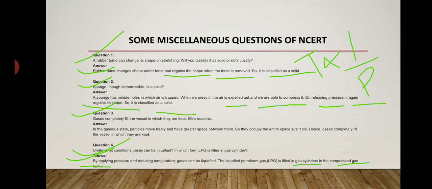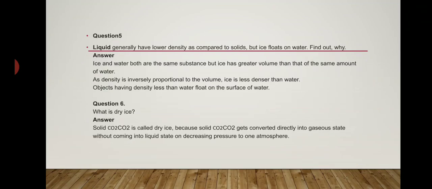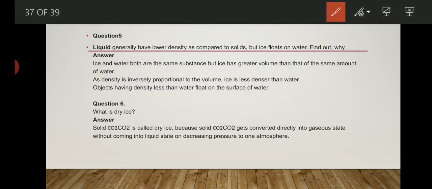Now let's see some more questions. One more question is there. Liquids generally have lower density as compared to solids, but ice floats on water. Find out why. This question is very, very important. Being a solid, why does ice float on water?